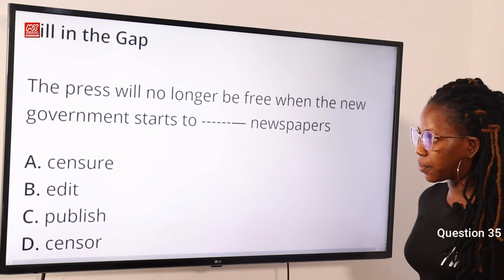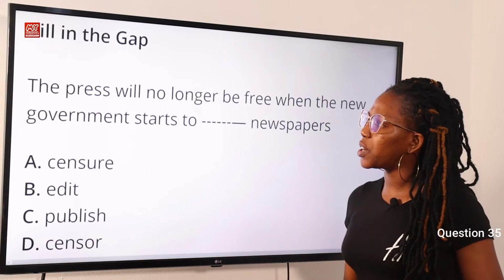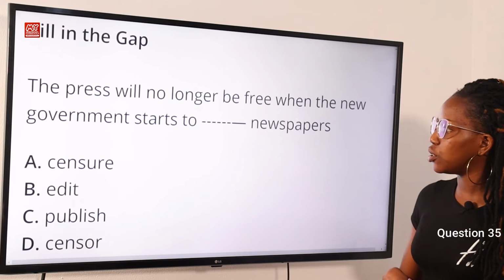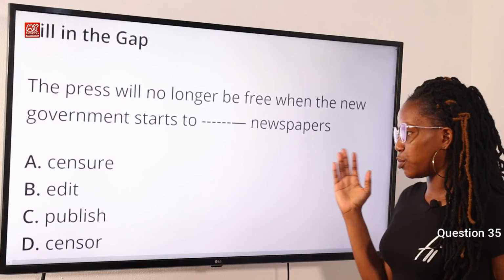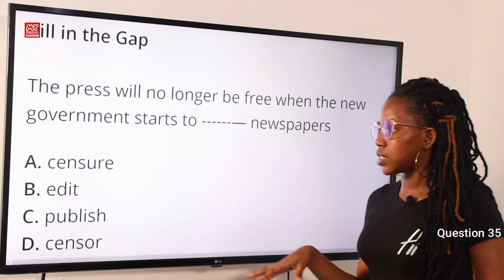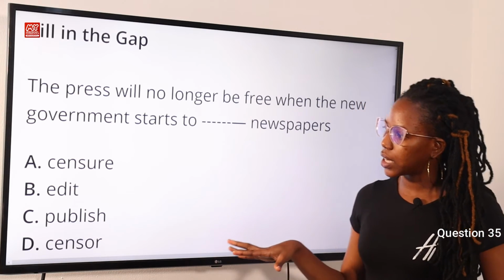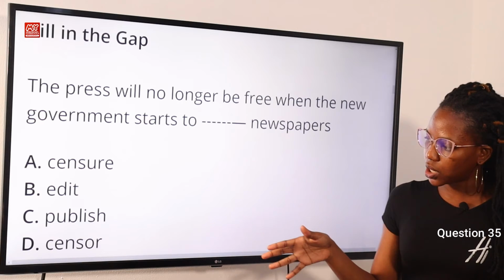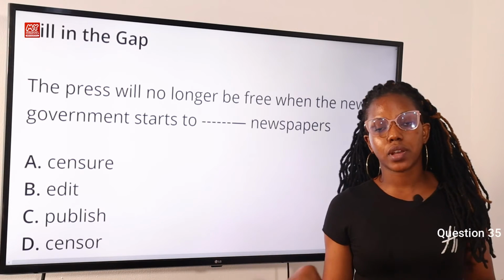Question 35. Fill in the gap. The press will no longer be free when the new government starts to dash newspapers. Option A, censure. Option B, edit. Option C, publish. Option D, censor. The answer to this question is censor.